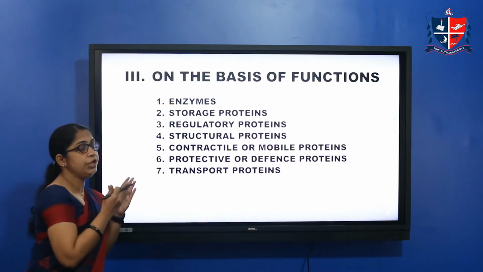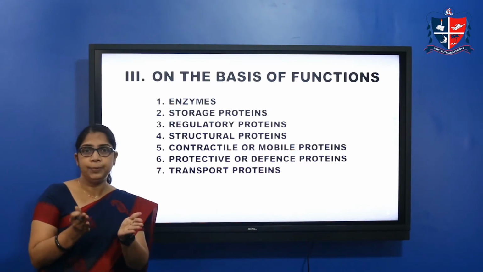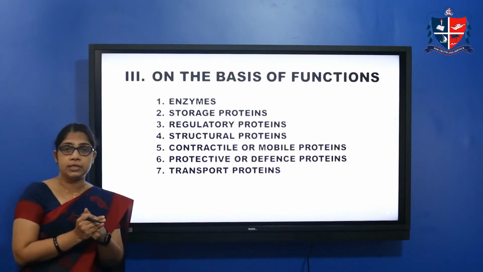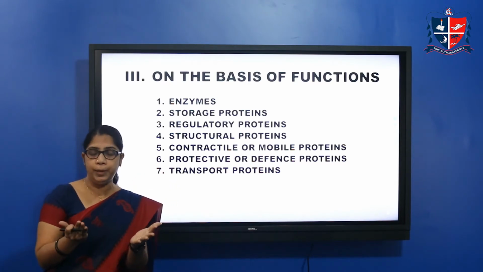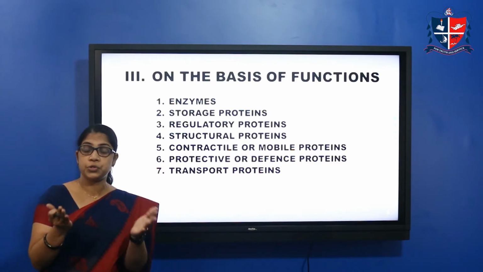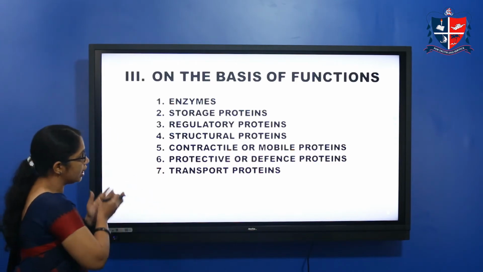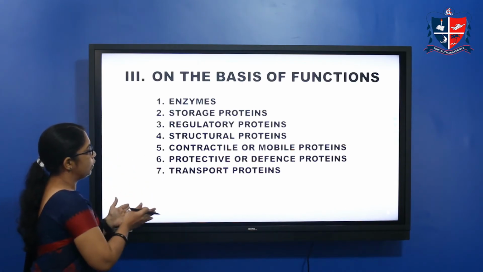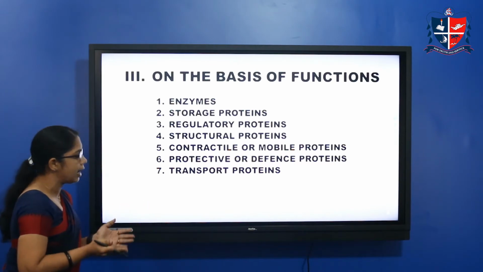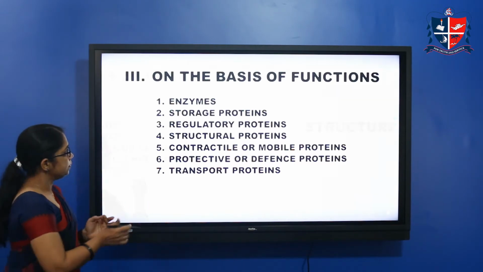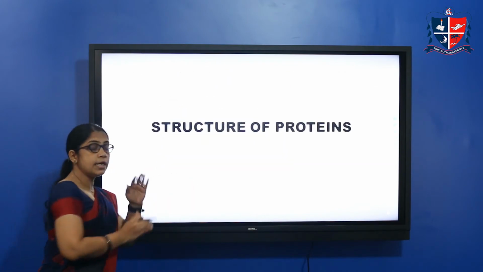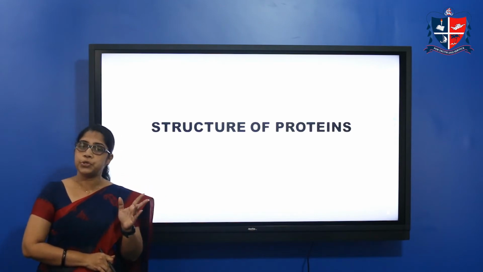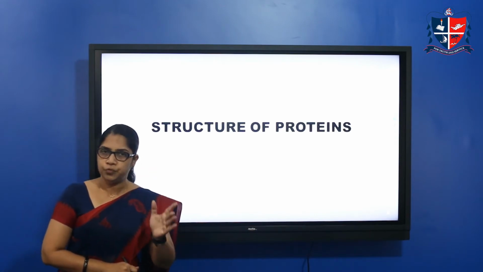Then protective or defense protein. For example, antibodies. They protect the body from infections. Then transport proteins. Transport proteins, for example, hemoglobin. Hemoglobin, its function is oxygen transport. So based on the biological functions, proteins are again classified into these enzyme, storage protein, regulatory, structural, mobile, defense and transport proteins. So these are the different classifications of proteins, that is based on shape and structure, based on composition and based on biological functions.